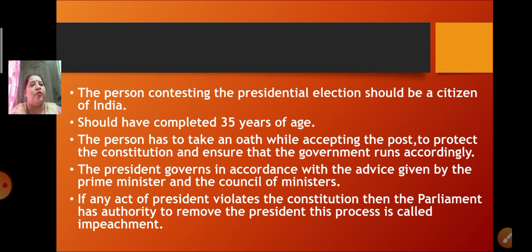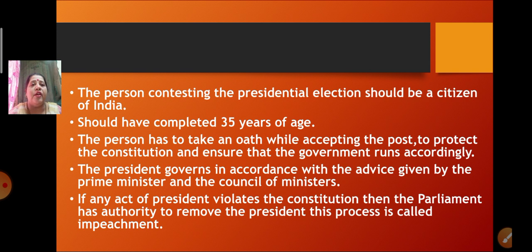So what is the work of the president over here? To protect the constitution, and to see that the government is running according to the constitution only. Because the ultimate power is given by the constitution to the president. The president cannot behave as he wants. He has to totally protect the constitution and has to ensure that the government is running according to the constitution only.